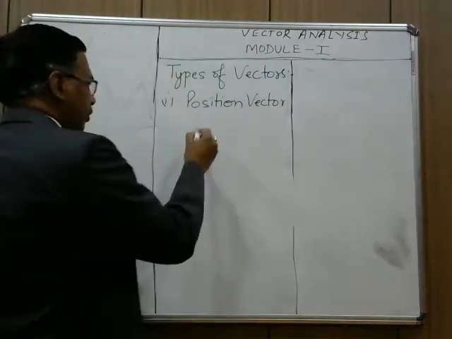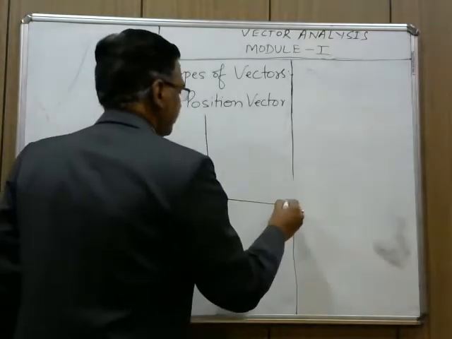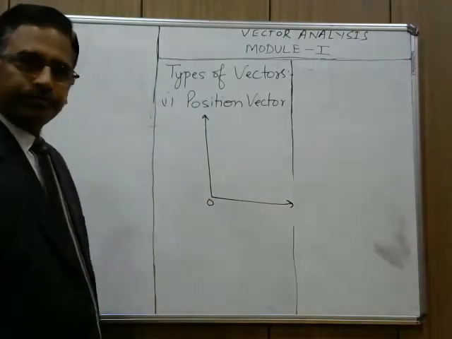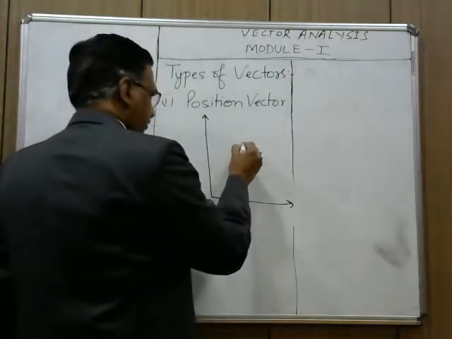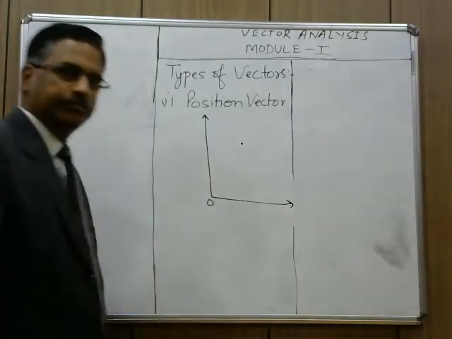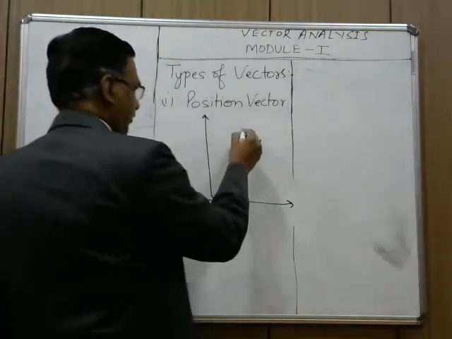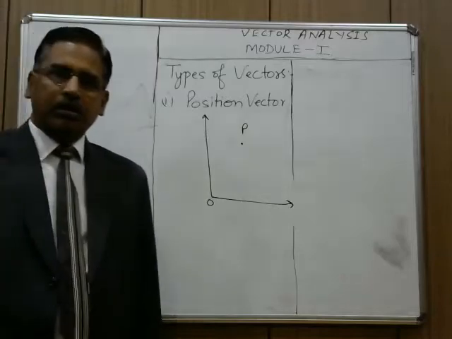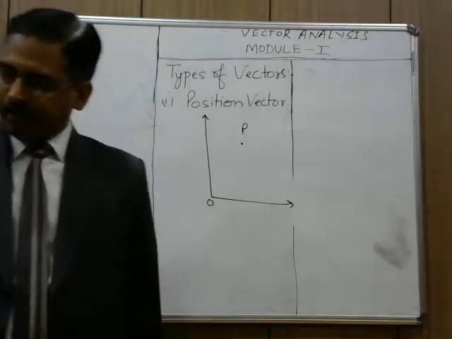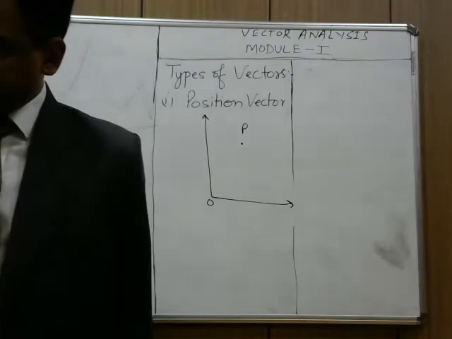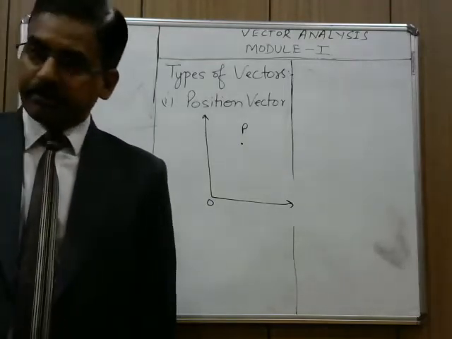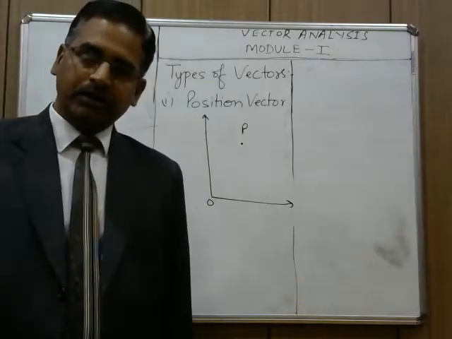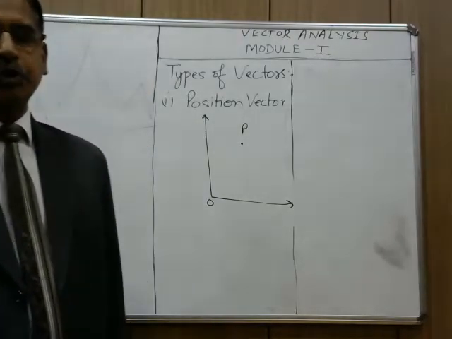Now, suppose in a Cartesian coordinate system, this is the x-axis, this is the y-axis, this is the origin. The body is here. The initial position of the body is this, P. A vector which tells us the distance of the object and direction of the object from the origin is called the position vector.